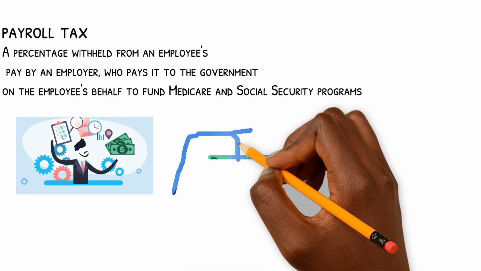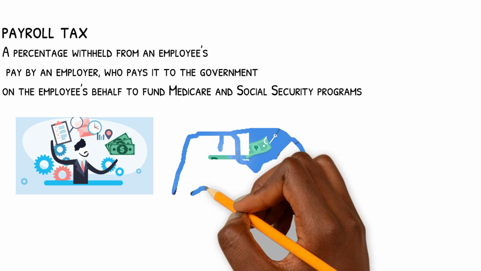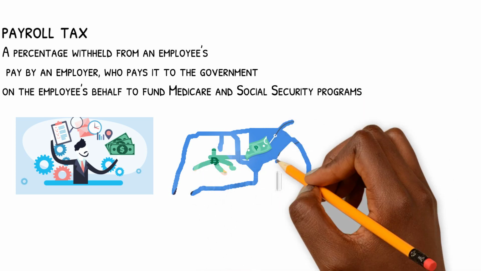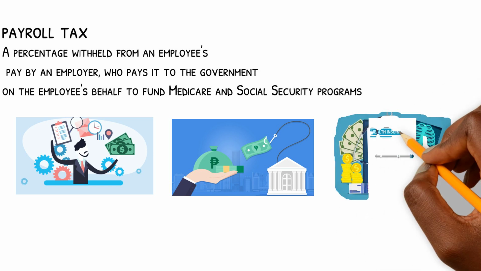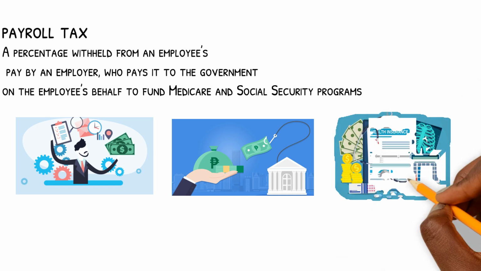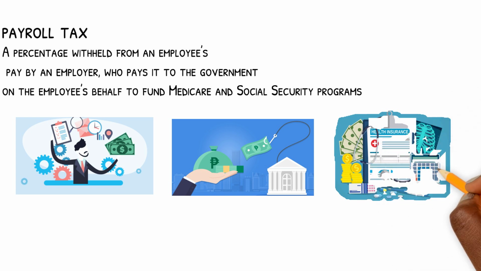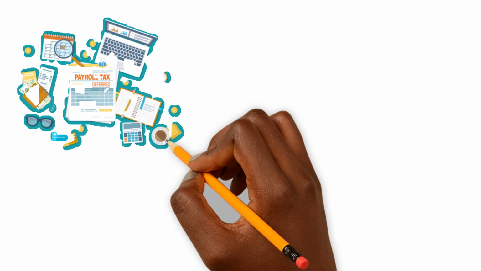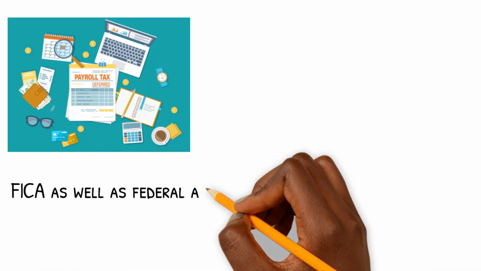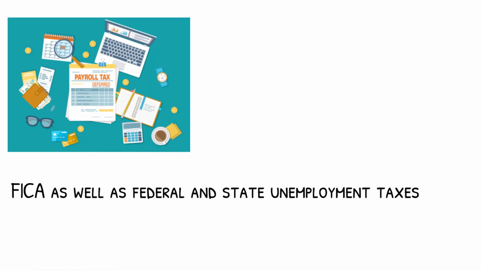For employees, taxes are withheld from their paychecks and paid to the government by the employer. These taxes include federal, state, and local income taxes, and the employee's share of Social Security and Medicare taxes. Taxes that employers must pay include their share of FICA as well as federal and state unemployment taxes.